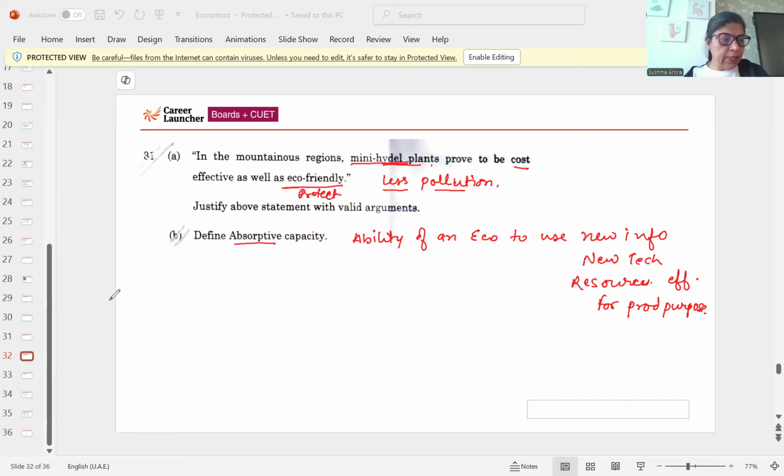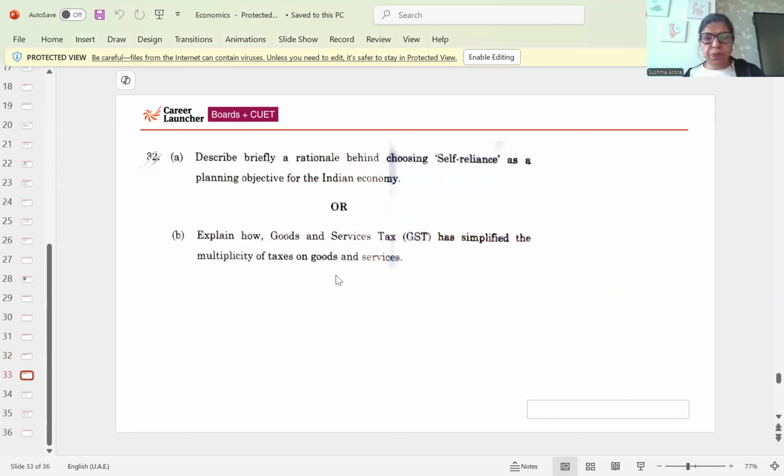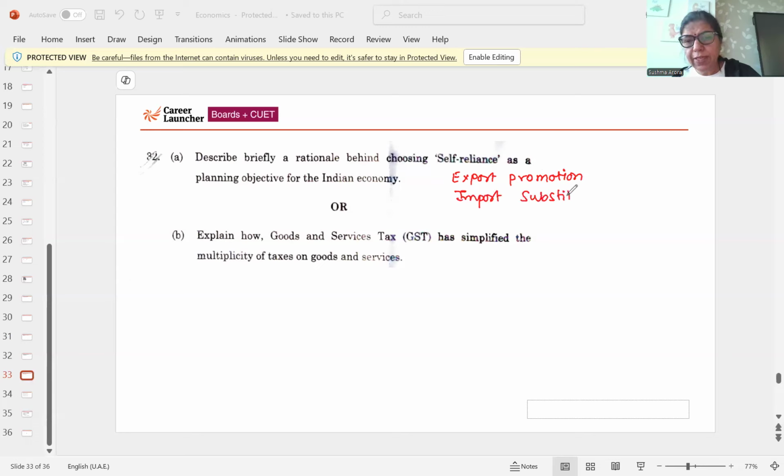The next is 32. Self-reliance as a planning objective. Yes, self-reliance means self-dependency, no dependency on other countries, that is export promotion. Yes, import substitution, that is like the government introduced Make in India and so on. These are the programs for self-reliance, for least dependency on other countries. That's the objective of the Indian economy.